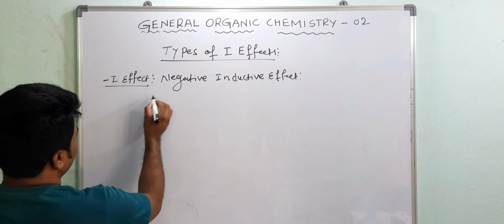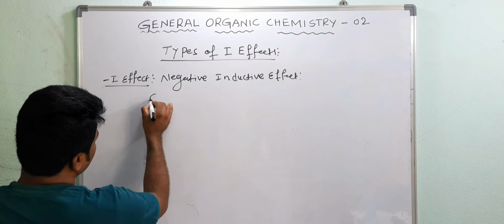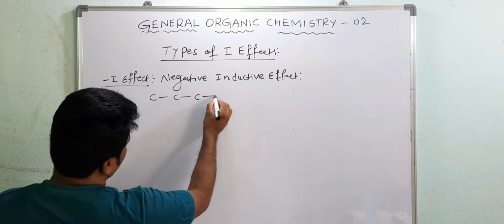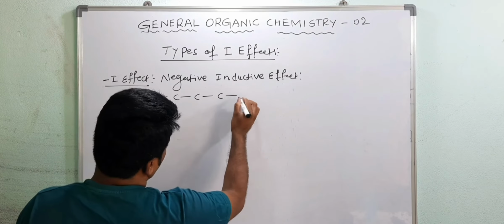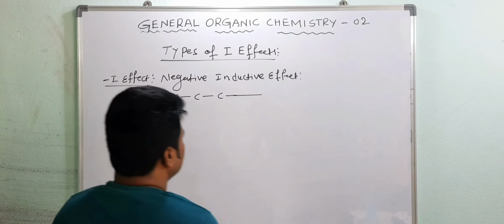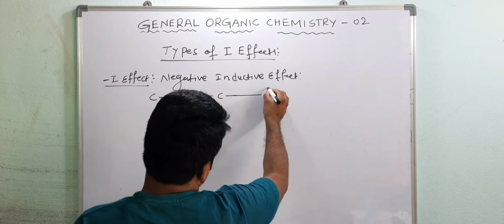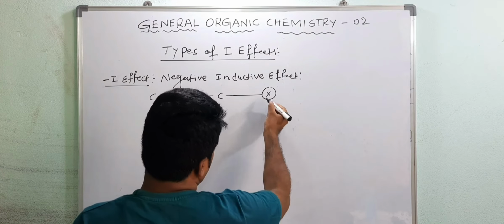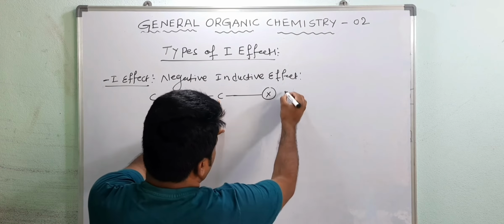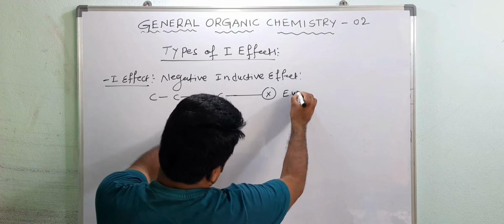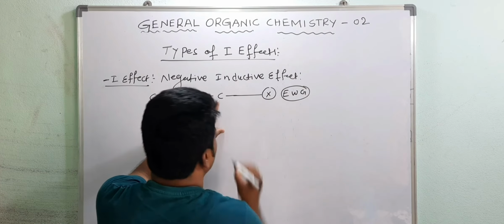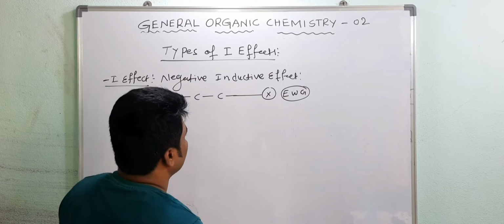For example, this is one compound. Here one group is there, like a halogen, which is a more electronegative element. So it withdraws electrons from the carbon chain. It is an electron withdrawing group.